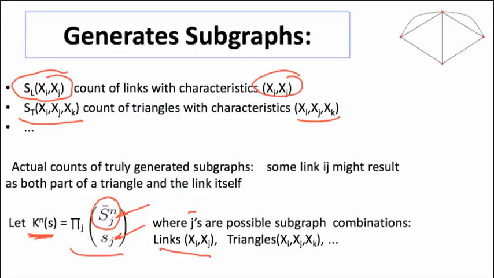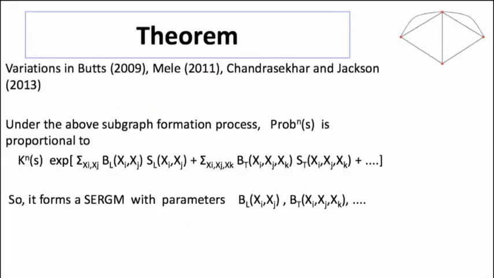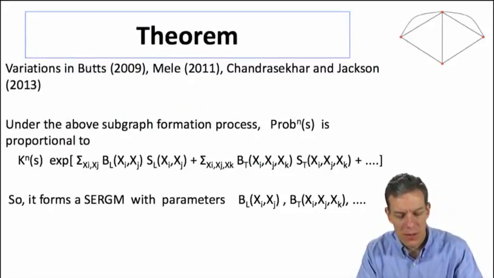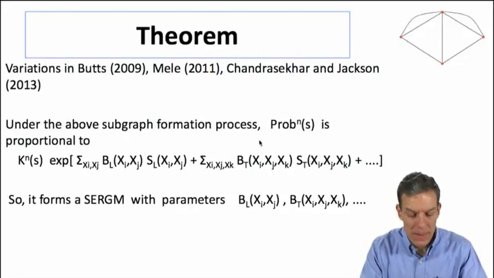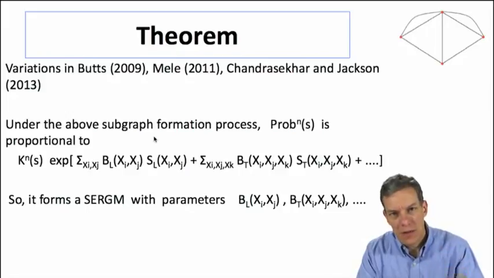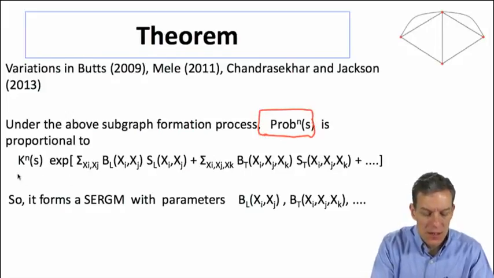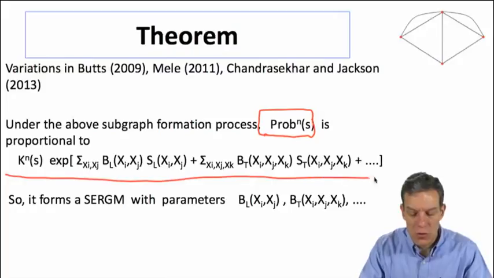Okay? So it's just a combinatoric number, which tells us relatively how many different ways could we have gotten the statistic that we actually generated. And then there are variations on theorems like this in work by Carter Butts, Mele, and work by myself and Arun Chandrasekhar, and I'll just present the theorem from this last paper. What this shows is, under this kind of formation process, the probability that you're actually going to observe a particular statistic S is going to be proportional to an exponential.